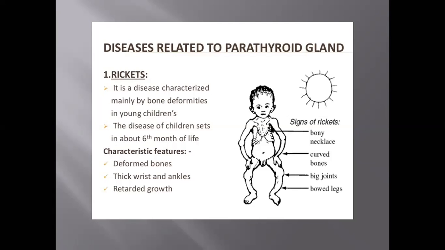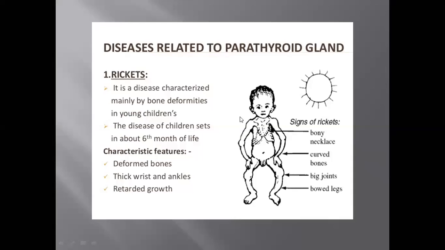Where there is increased production of parathormone, more than normal calcium salts are absorbed from the bones and added to the blood. Fine. You can see here, this is a disease related to the parathyroid glands, the parathormone: rickets. This is a bone disease, the soft bone. Rickets is a disease characterized mainly by bone deformities because the bone's calcium level becomes low.